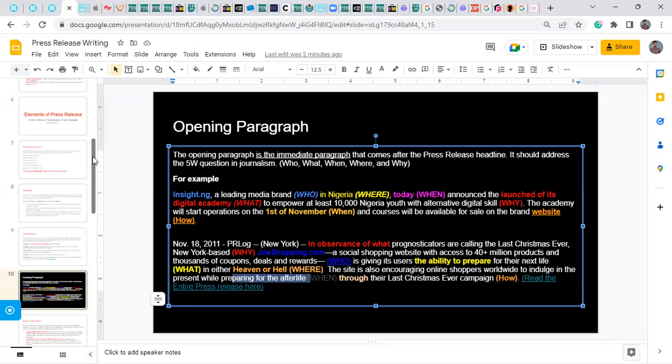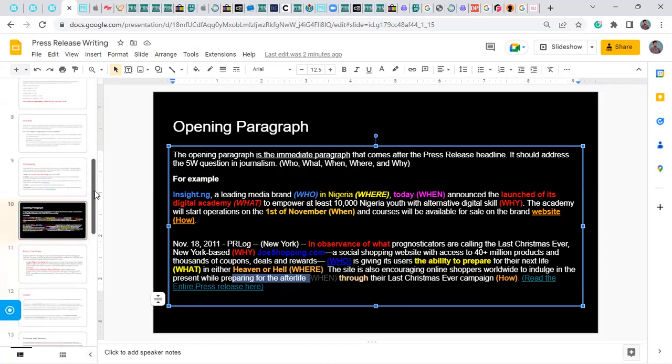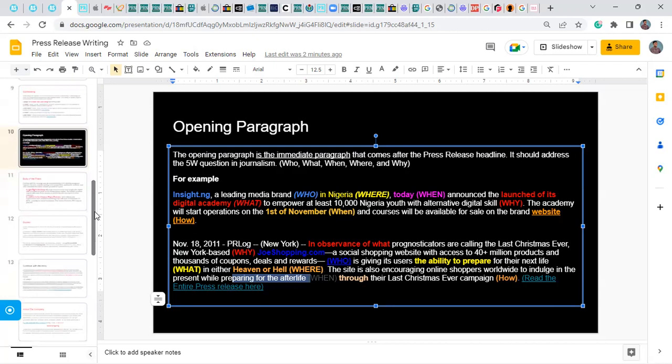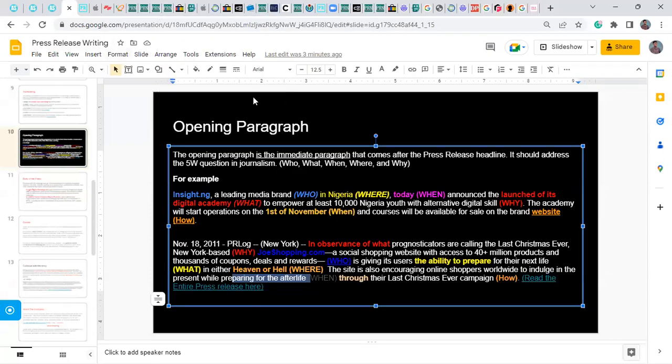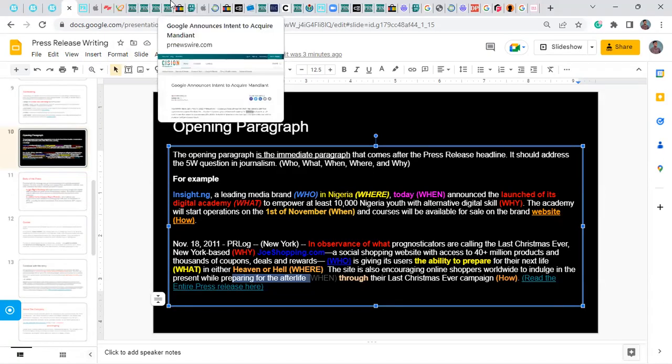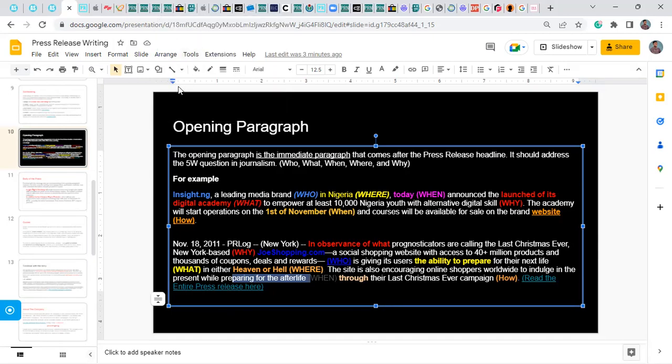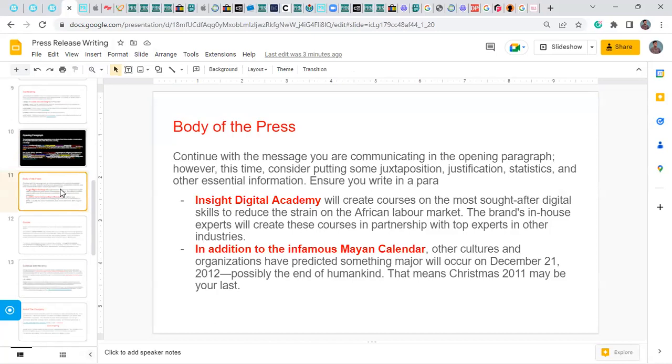So ensure that your press release actually covers the 5 W's and H. There's a particular video that's really dedicated to analyzing this, and that comes in handy, and hopefully press release writing will not be something complex for you. And there are a lot of resources attached to this document that we would appreciate you going through, so you just master it once and for all.